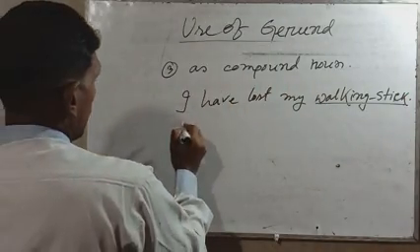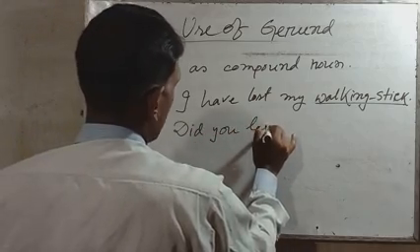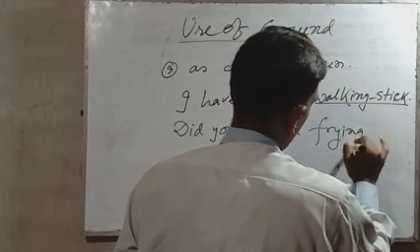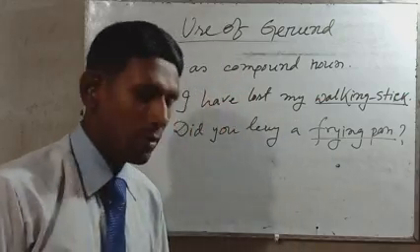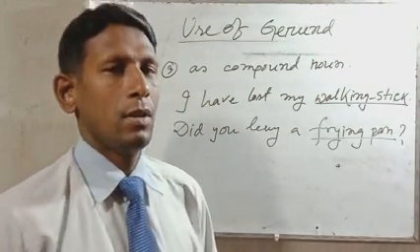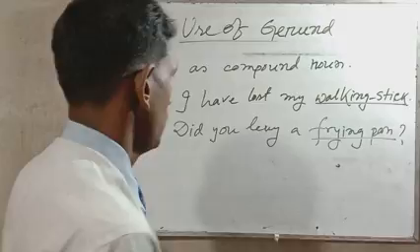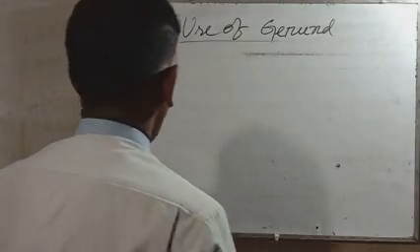Another: did you buy a frying pan? Frying pan, that is a compound noun. So gerund acts as a compound noun. Another example.